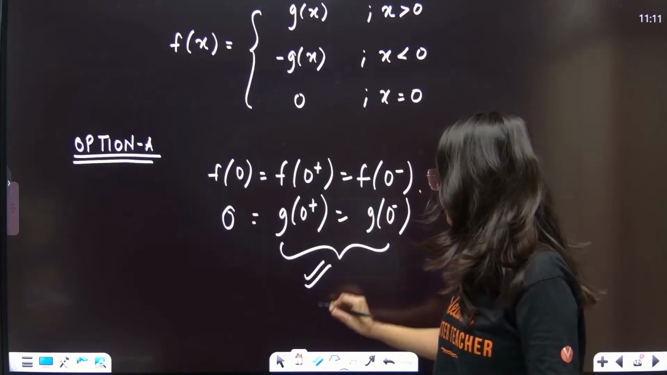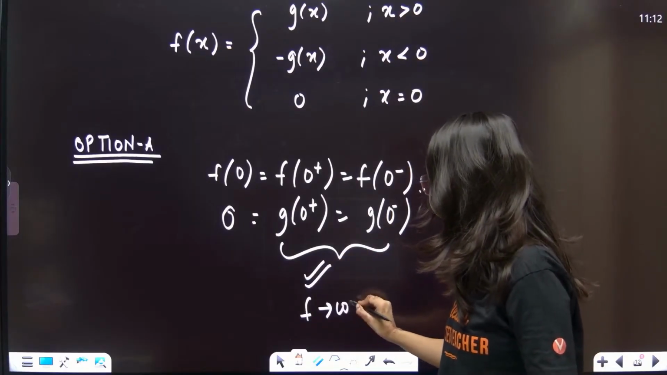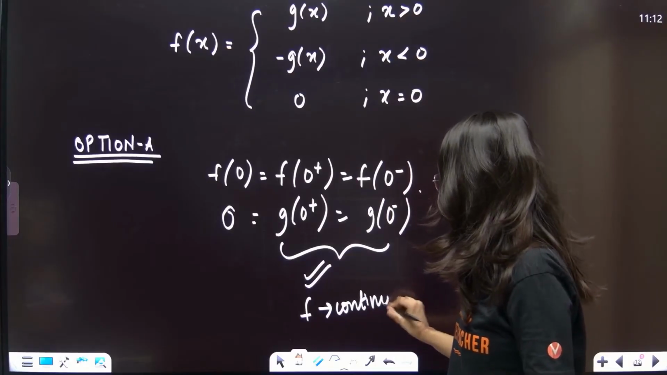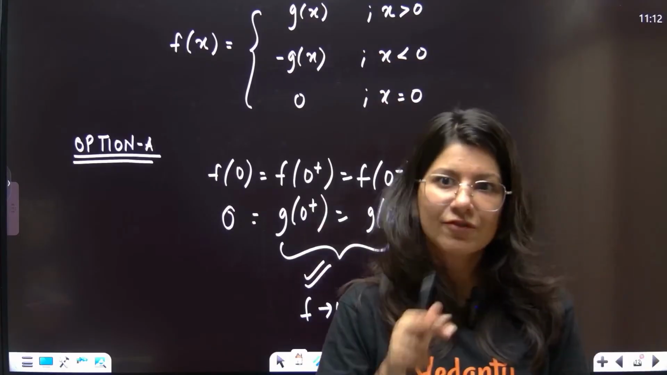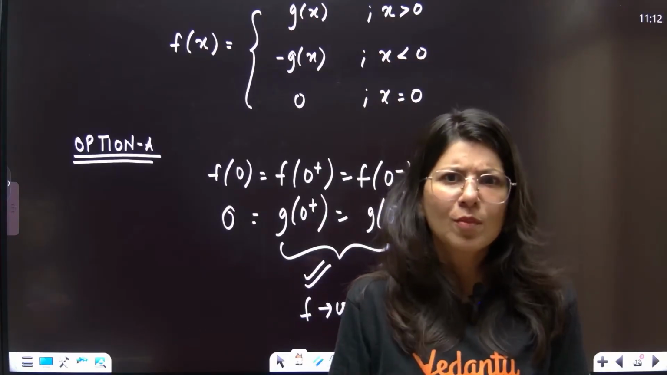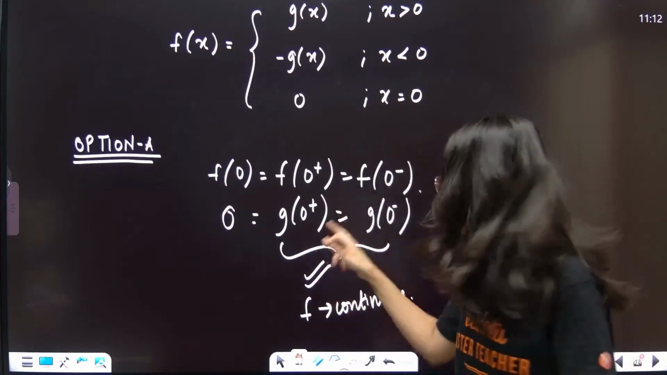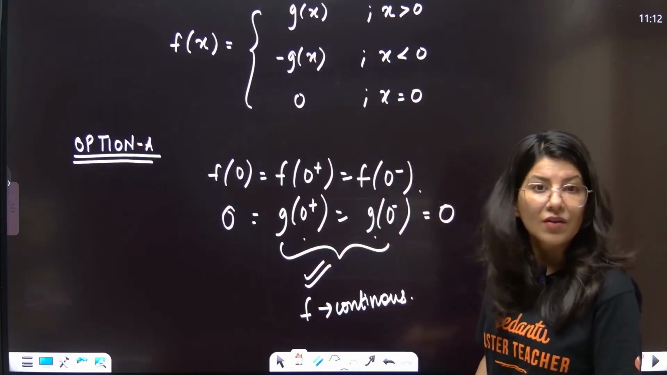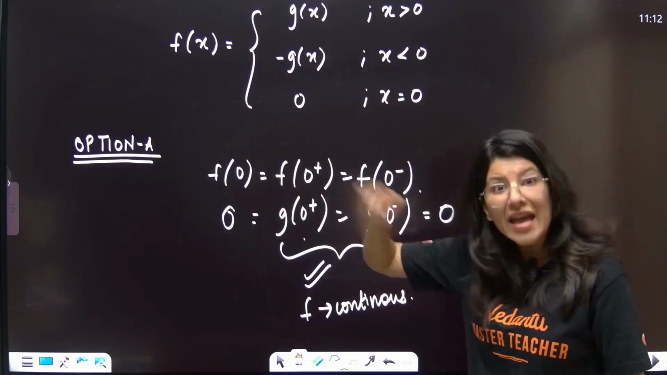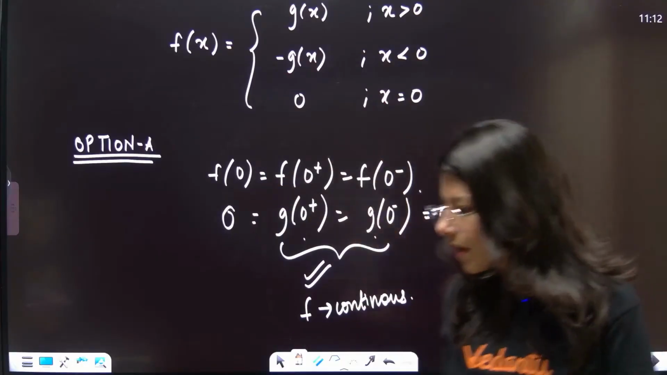So that means f is continuous. Because g is given as differentiable, g must be continuous. If g is continuous, then g of 0 plus and g of 0 minus must be equal, and must be equal to 0 as well, right? If they are equal, that means my f is continuous. Are you getting my point?